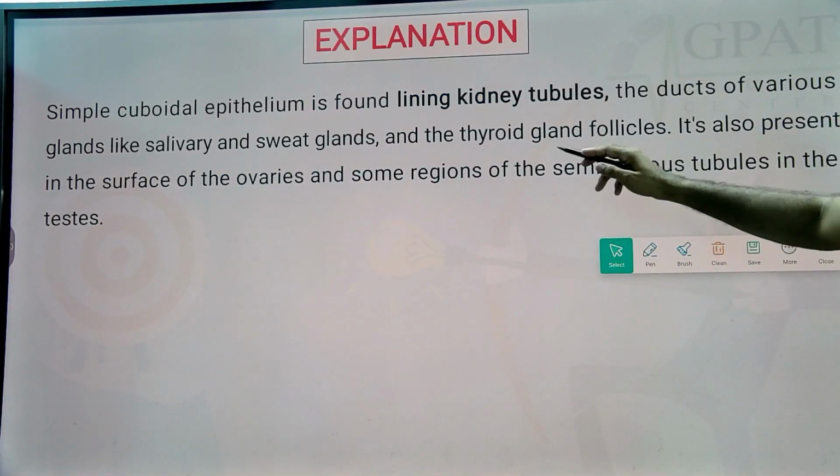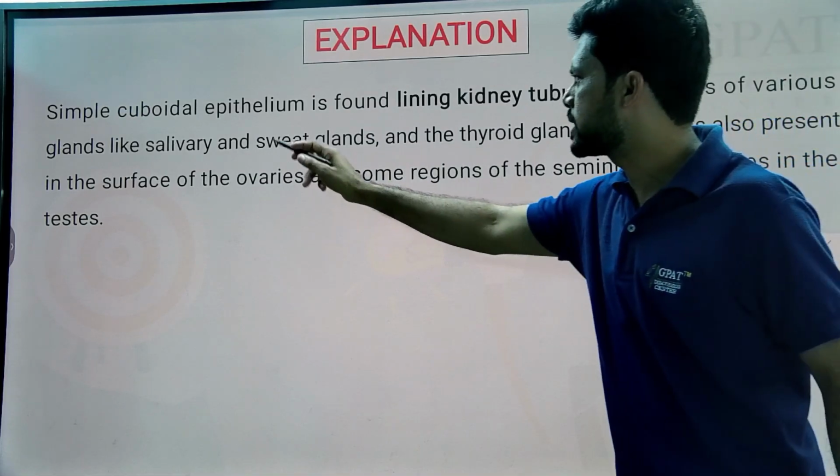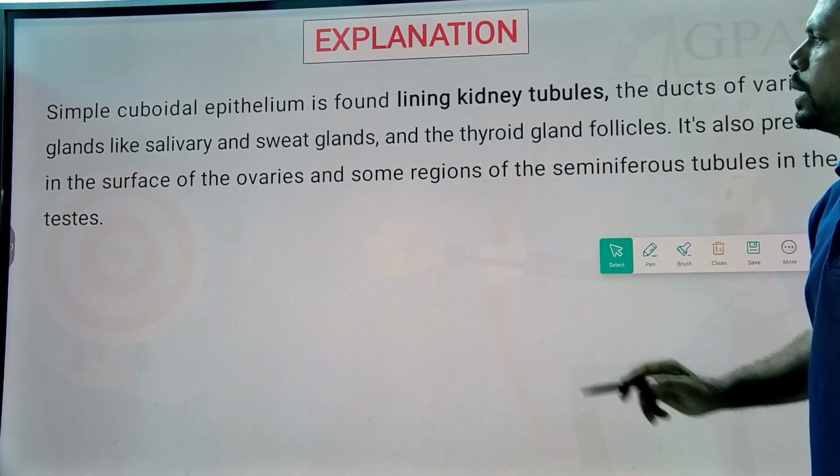Not only thyroid, even lining of kidney tubules, ducts of various glands like salivary glands, sweat glands, thyroid gland follicles, they contain this type of epithelium.